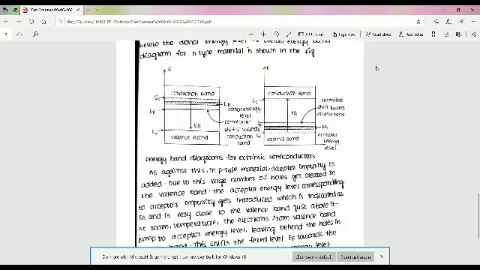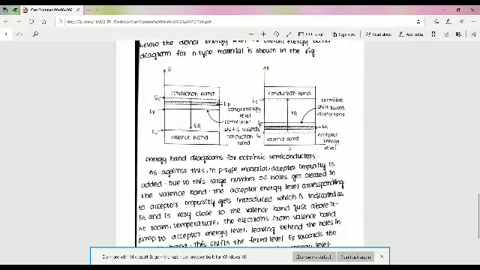This is the P-type semiconductor, with the conduction band and the valency band. The valency band energy level is indicated by EV, and the conduction band energy level by EC. In this P-type material, holes are the majority carriers and electrons are the minority carriers. More number of holes are in the valency band, so EF shifts towards the valency band.